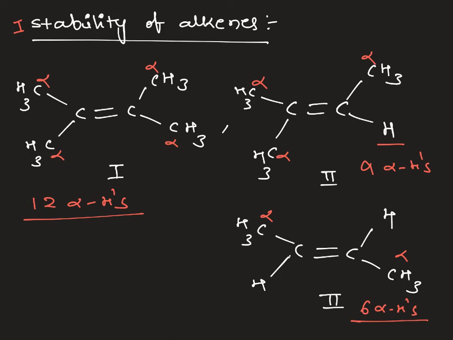So the maximum resonating structures is in 1, and that will be more stable. Hence the stability order is 1 is more stable than 2, and the least stable one is the third. So the stability of alkenes we can explain by hyperconjugation. According to this, we can say the more substituted alkene is more stable.